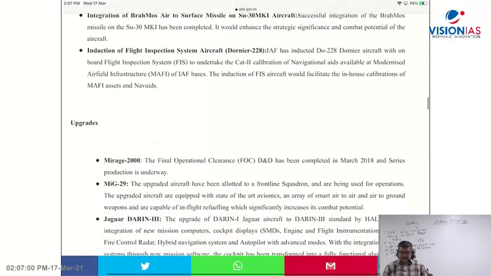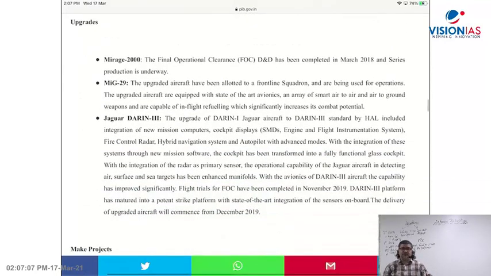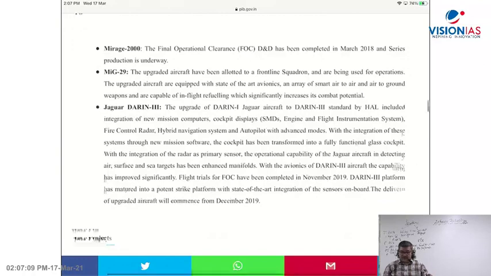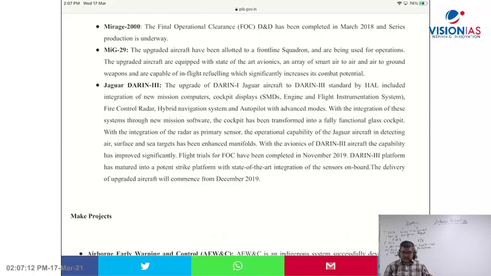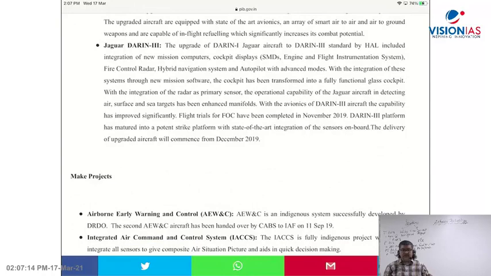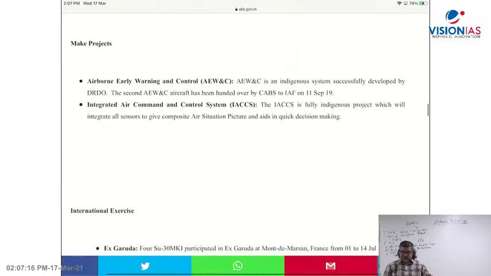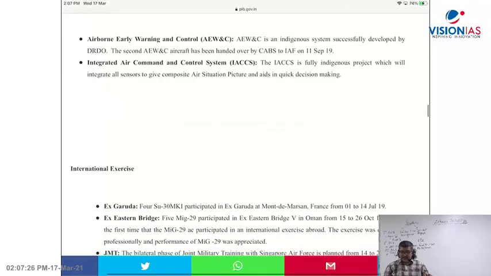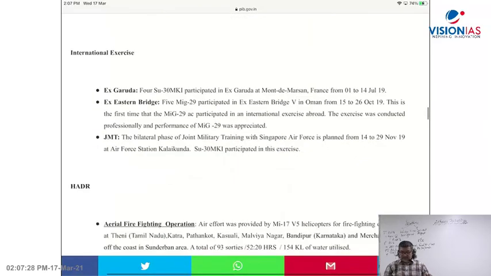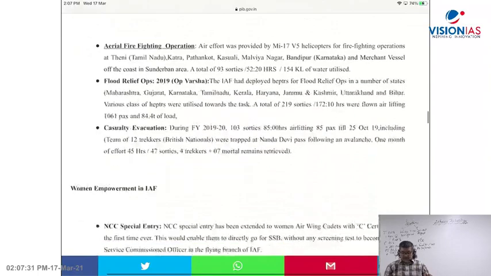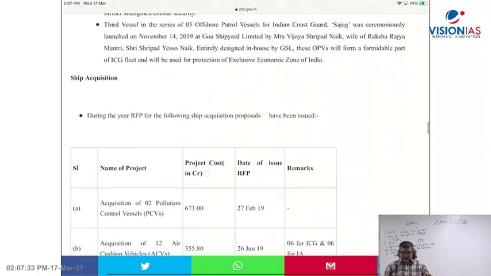All the developments you find: induction of flight inspection system aircraft Dornier 228, upgrades of the Mirage 2000, which we have bought from France. Then the MiG-29 from Russia. You have the Jaguar there, right? Bought from UK and Germany. Make in India project, AWACS, airborne early warning and control system, where we successfully developed it indigenously, right? Integrated air command and control system, international exercises, right? You have all these things given there. You also have DRDO there.